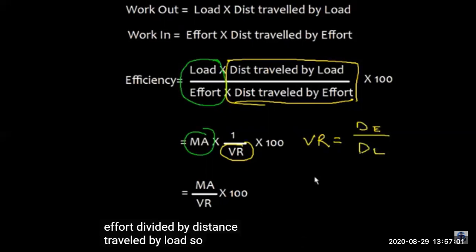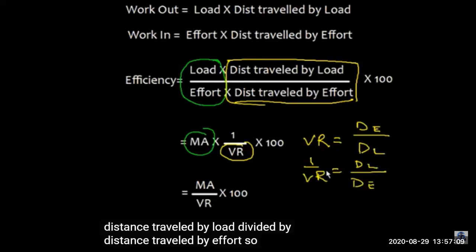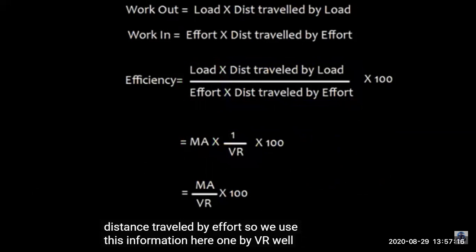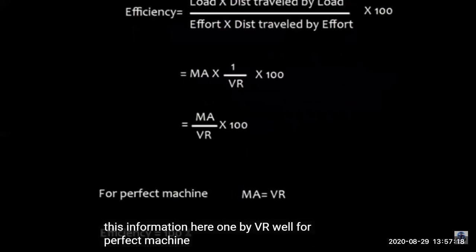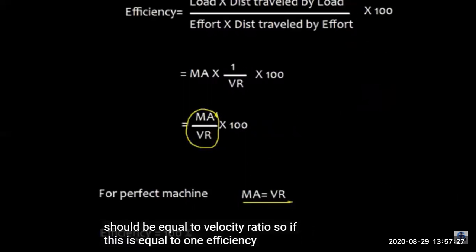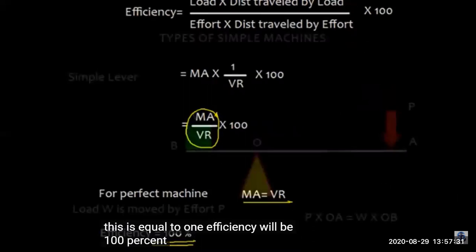Also, we can write like this: velocity ratio is equal to distance traveled by effort upon distance traveled by load. So 1 by VR is equal to distance traveled by load upon distance traveled by effort. That's what we have used here. So if it is a perfect machine, mechanical advantage and velocity ratio will be the same, so we will have 100% efficiency.